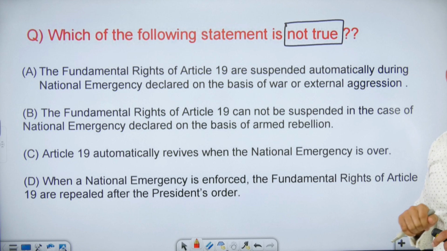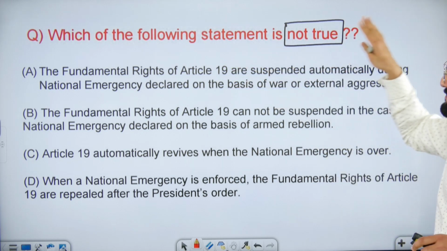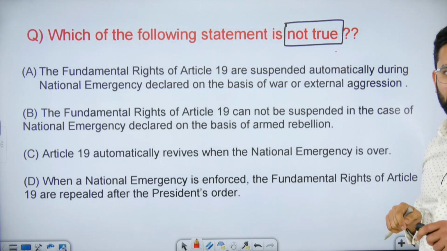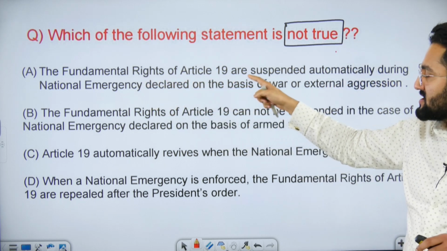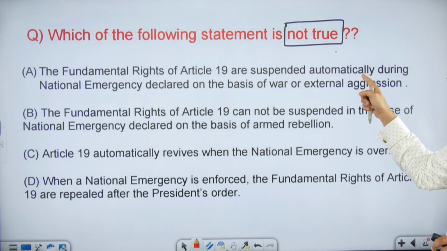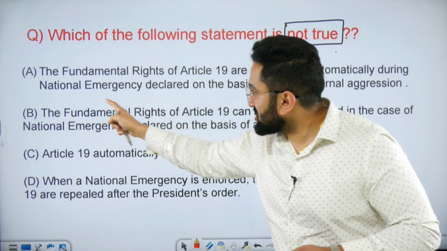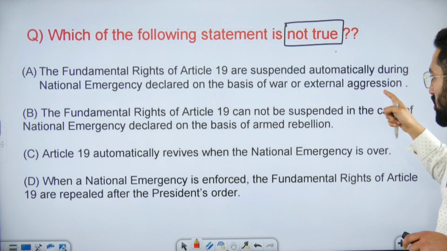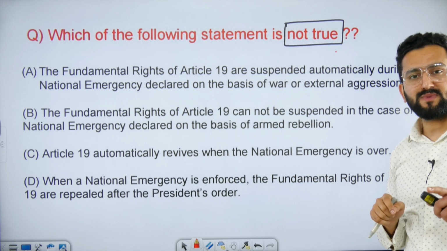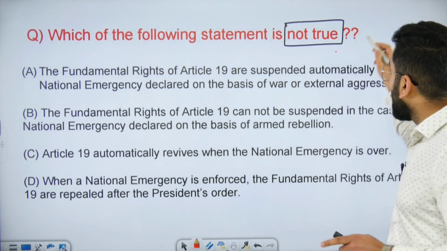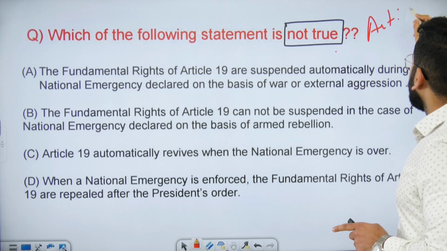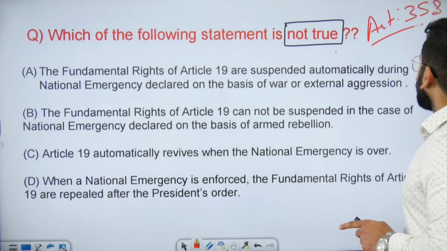Now, attempt this question. Which of the following statements is not true? The fundamental rights of Article 19 are suspended automatically during national emergency declared on the basis of war or external aggression. What do you think? Statement is true or false? Answer is true. I told you, Article 358.